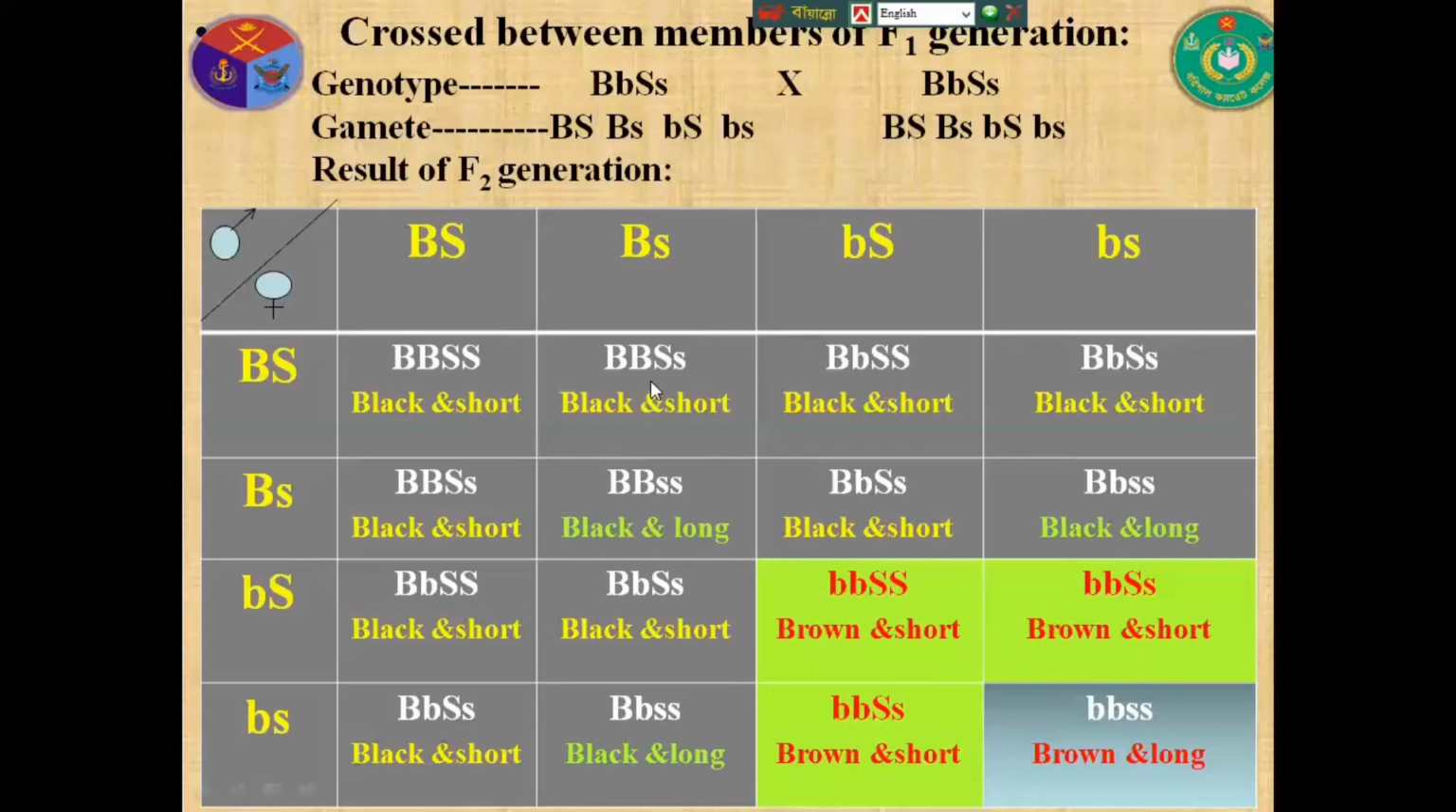BbSs: if only one dominant gene is present, then its color is expressed. So B is black, but only one capital S is present, and this capital S is the dominant character. So its character will be short hair. So black and short hair.